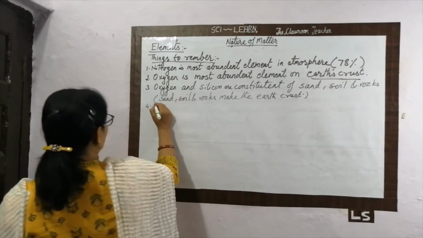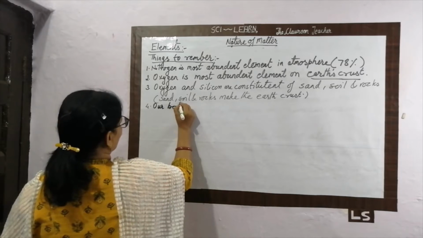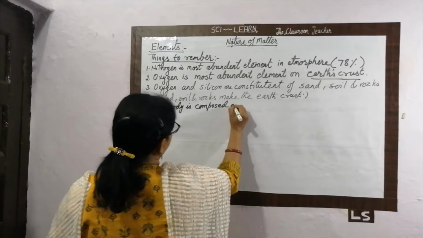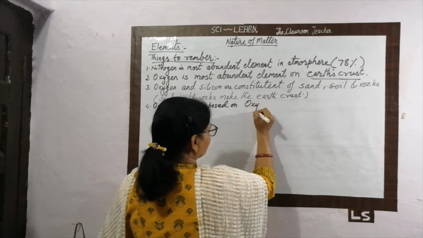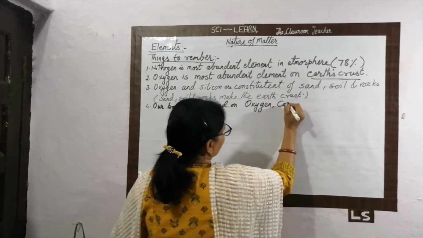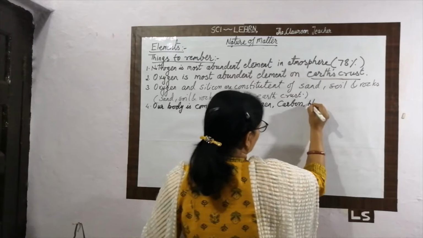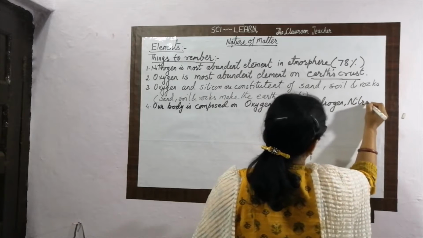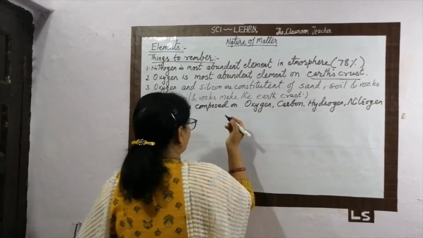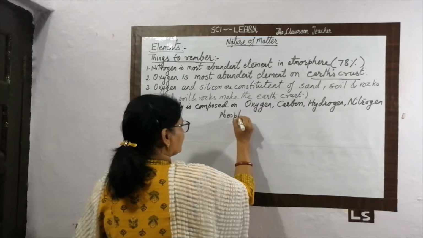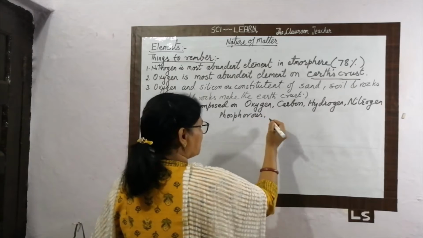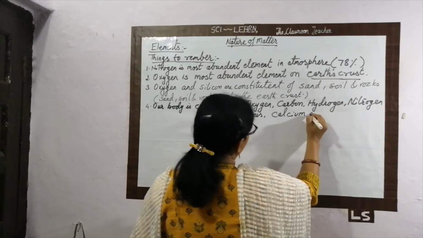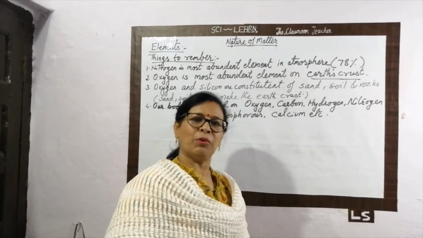Basically, our body is composed of oxygen, carbon, then hydrogen, then nitrogen, then phosphorus, calcium, etc. It means we are also matter.